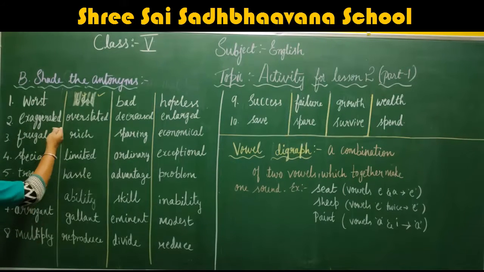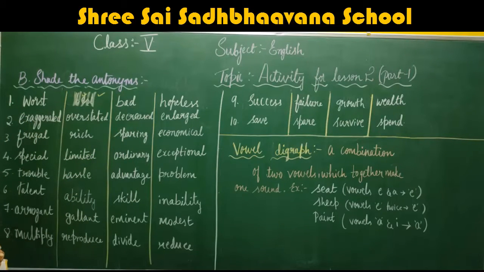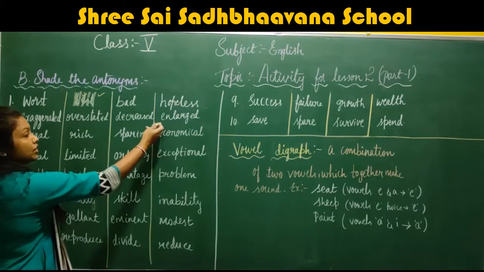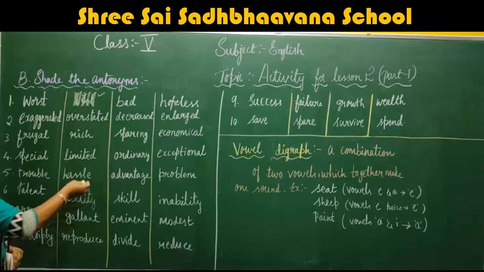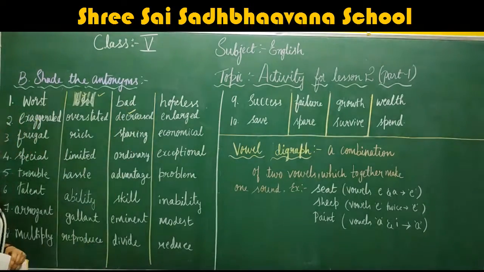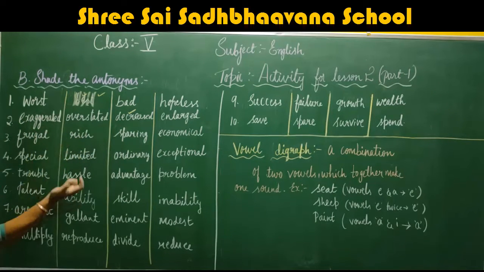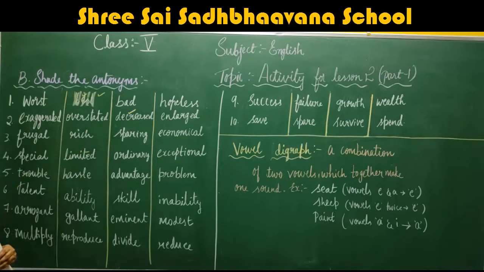Exaggerated means overstated or enlarged. Now what is the opposite for exaggerated? The antonym for the word exaggerated is decreased.